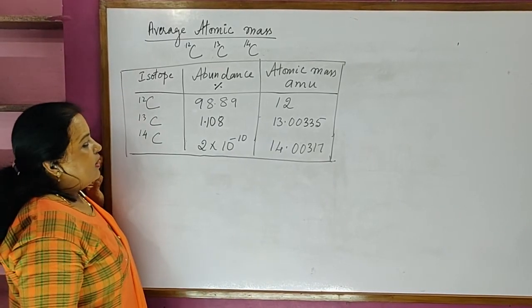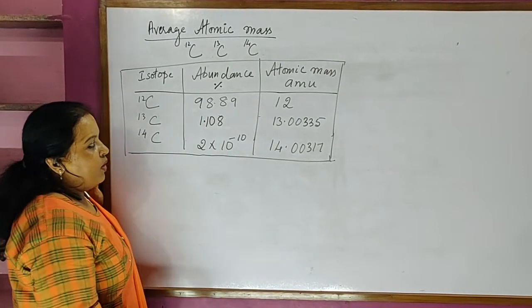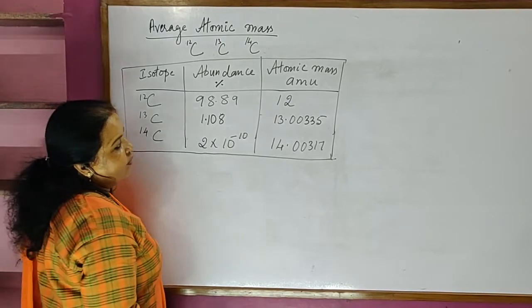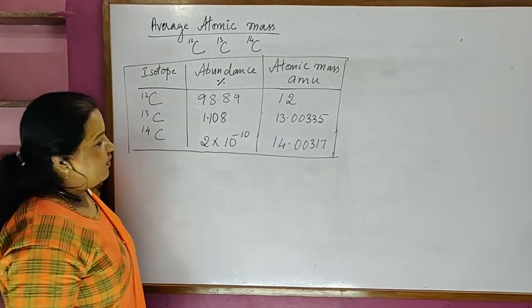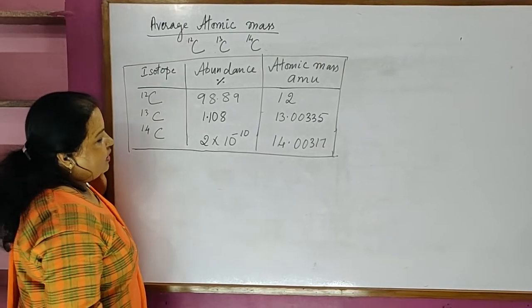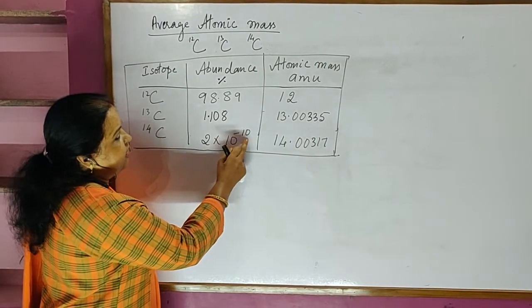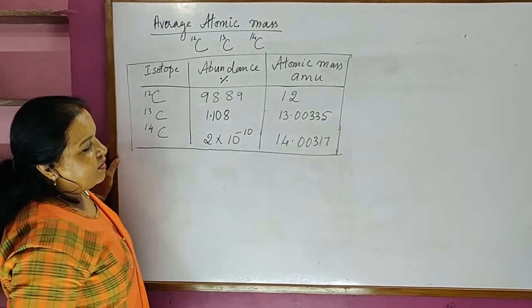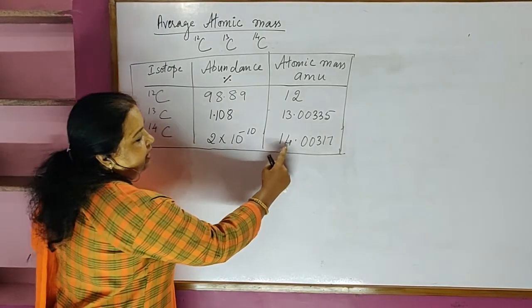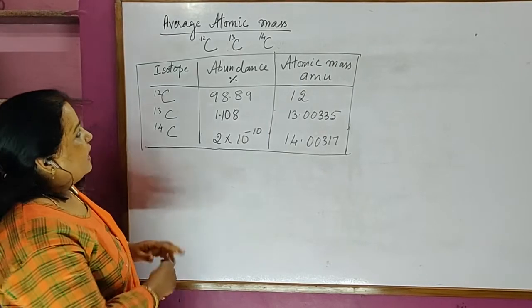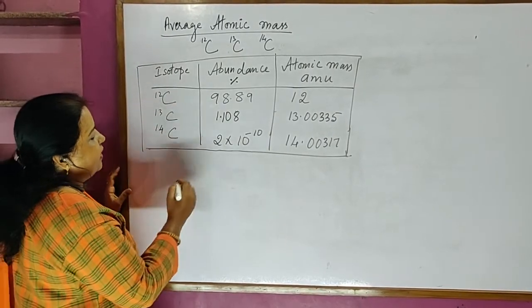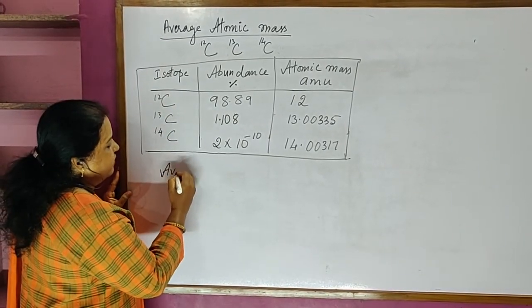C13, its abundancy is 1.108%, atomic mass in terms of AMU 13.00335. Carbon 14, 2 into 10 to the power of minus 10 abundancy, and atomic mass unit of 14.00317.